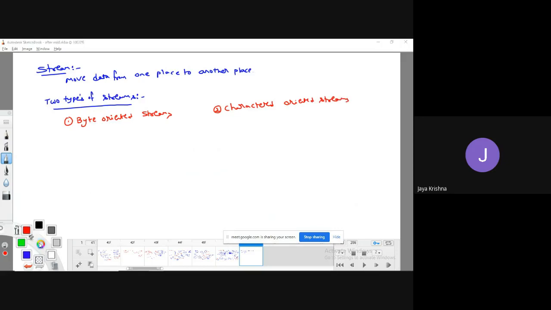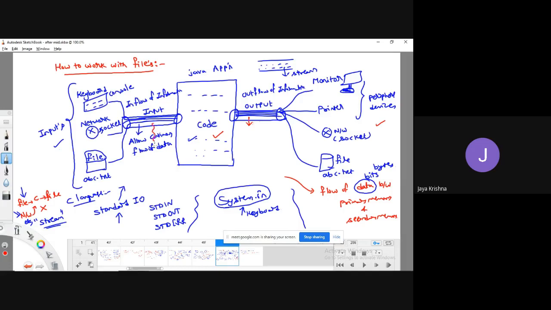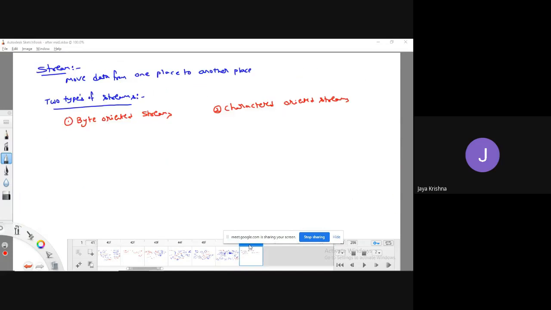Observe here, I can use byte oriented stream, or I can use character oriented stream. Here also I can use byte oriented stream, or I can use character oriented streams. So you know the meaning of streams, meaning flow of data.